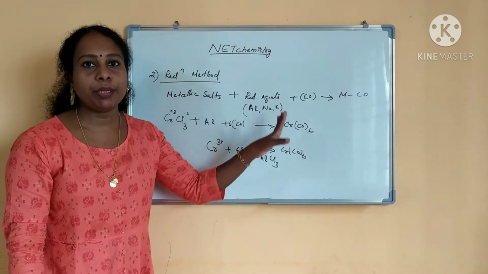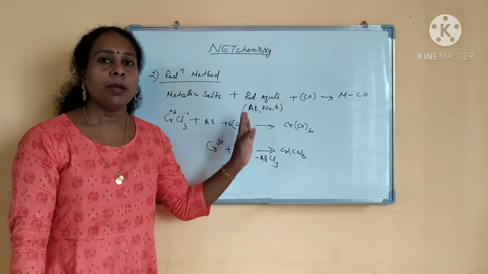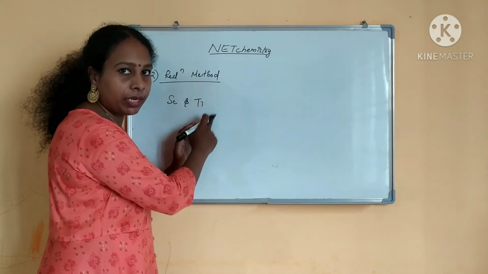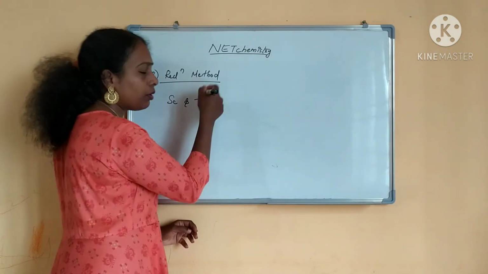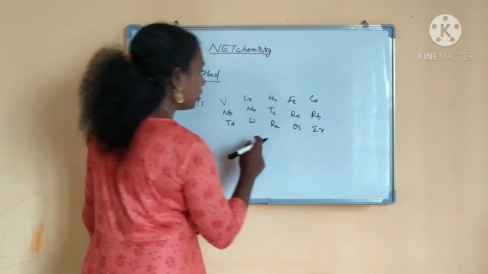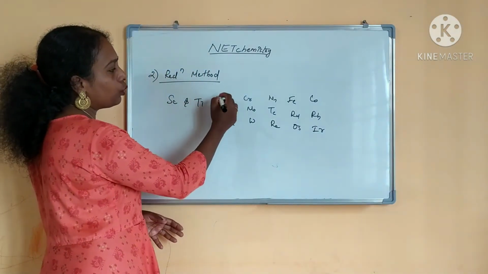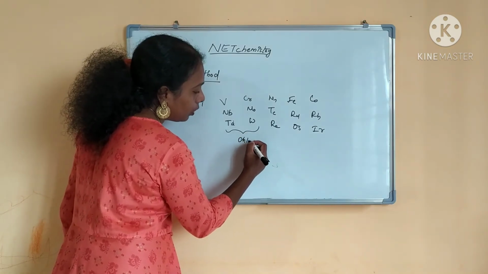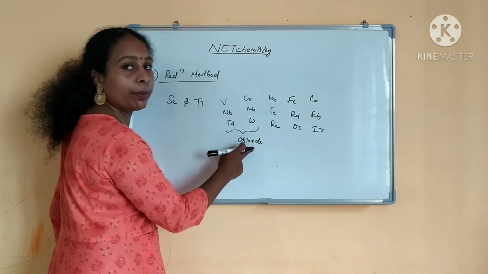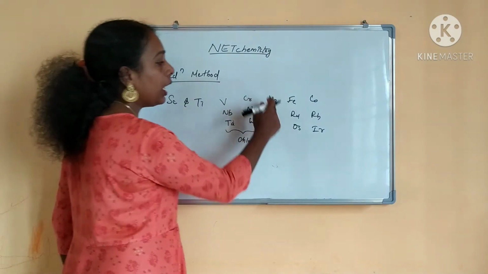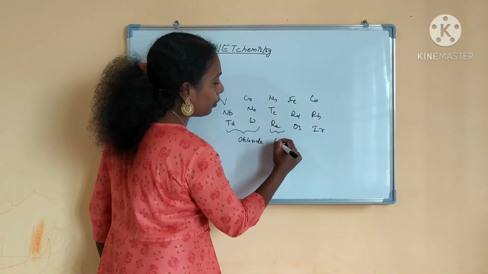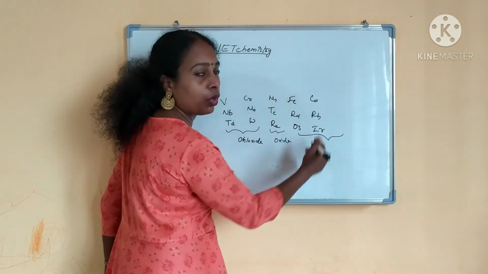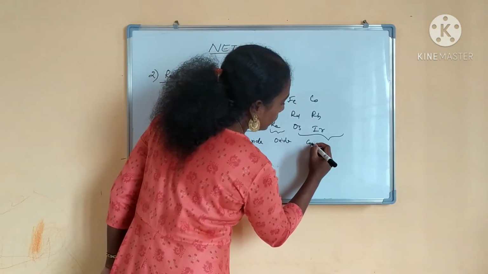I will write from the periodic table what you have to use to prepare the metallic carbonyls, okay? If you see, scandium and titanium will not form any carbonyl. So next is vanadium. For these two groups, vanadium and chromium, you can use chlorides. Now you have seen, right, chromium chloride we have taken for reduction, and this manganese group is coming, you have to take the oxide for the reduction, and for the remaining groups you can take complexes, okay?